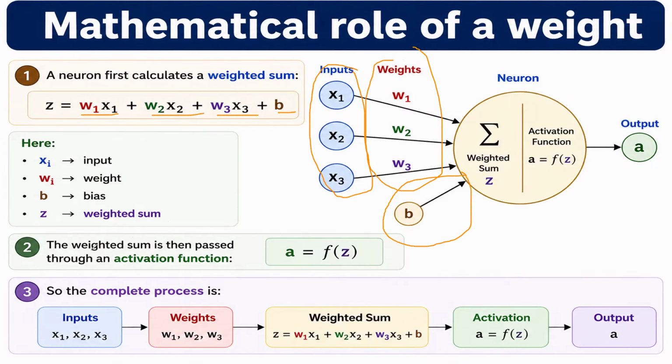So the weighted sum is passed through the activation function. Now, what is activation function? Activation function is used to activate the neuron. So this is how the complete process is defined. There is input, there are weights, and then input and weights are multiplied, and then bias is added. Then it is passed through activation function, and then finally you will get the output. So what is activation function? That we'll see in detail in upcoming lectures.